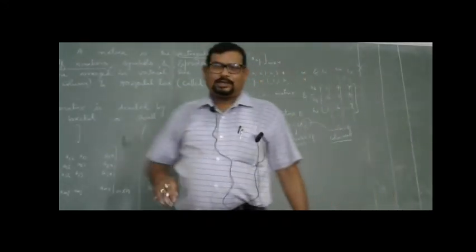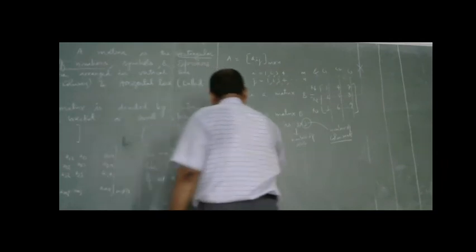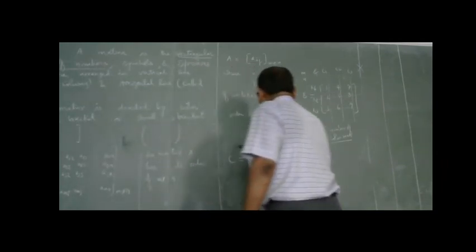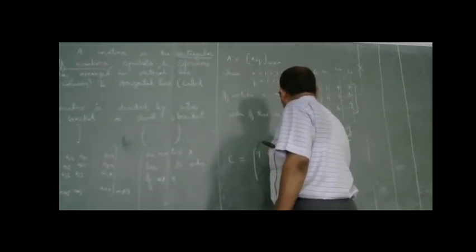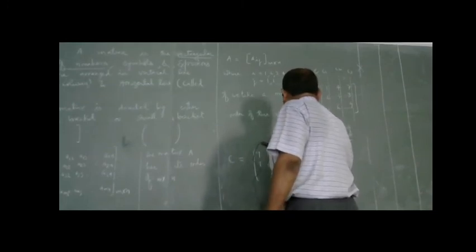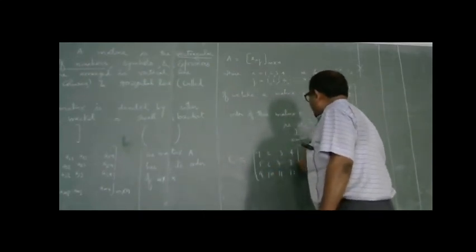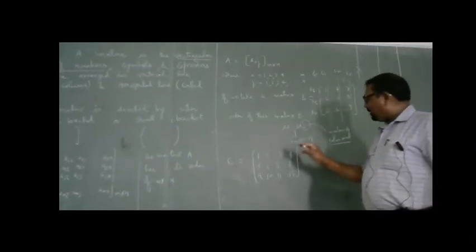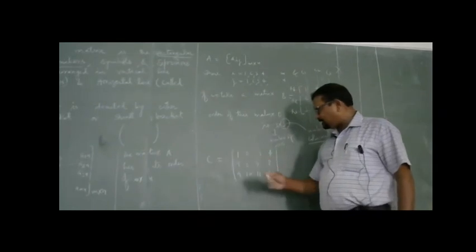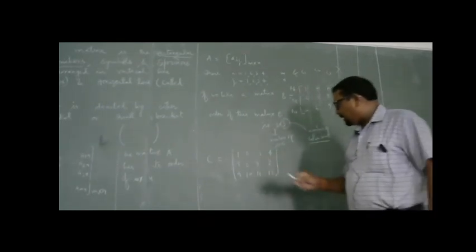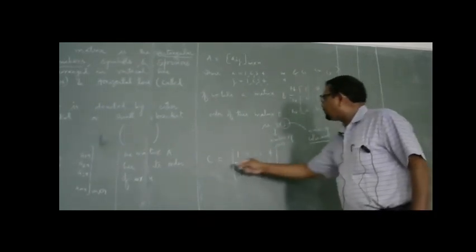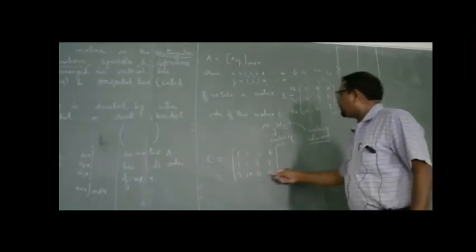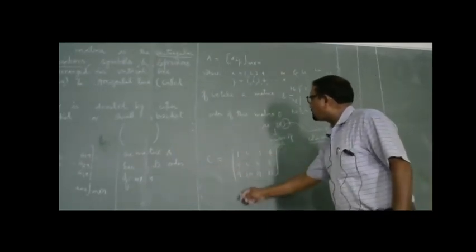We can take another example. I am taking here a matrix C: 1, 2, 3, 4, 5, 6, 7, 8, 9, 10, 11, 12. Here is another example of a matrix. When we look at this matrix C, we find there are 3 horizontal lines, whereas there are 4 vertical lines.